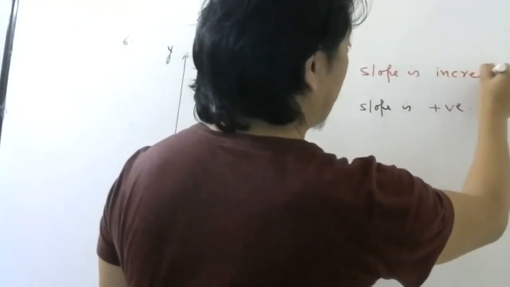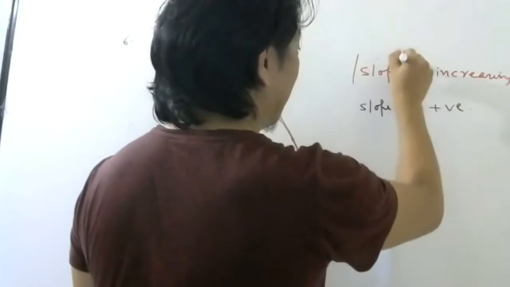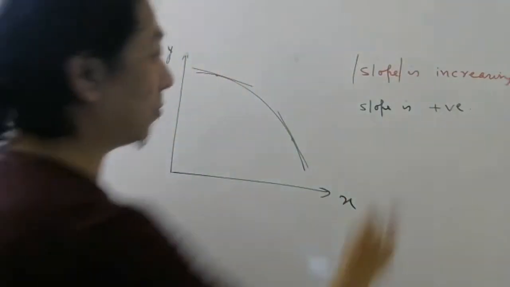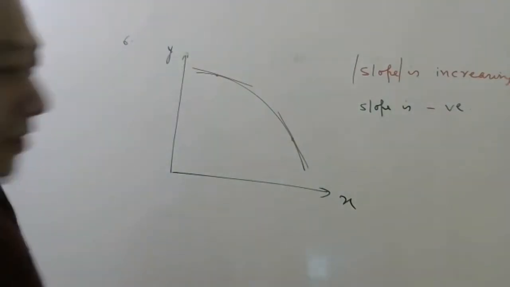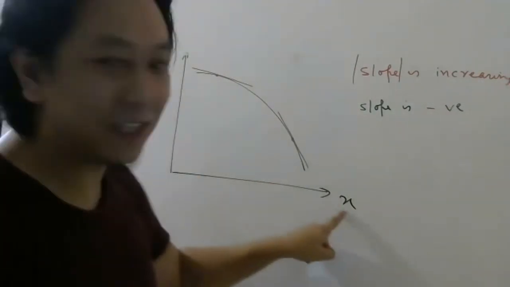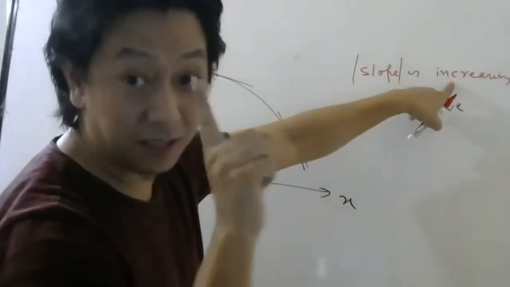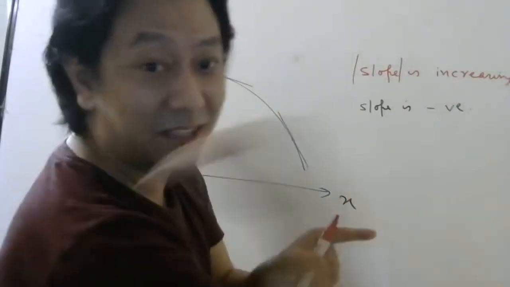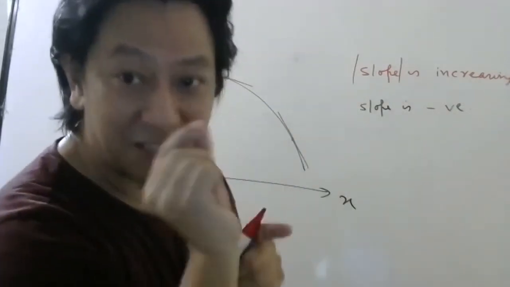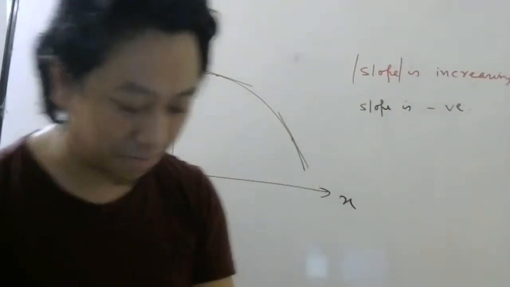So the slope is increasing, but I should mention in magnitude, because now the slope is negative. So what does it mean? If this was displacement and this was time, it means a car is moving faster and faster, but in this direction. So the minus sign is used for that purpose. Okay.